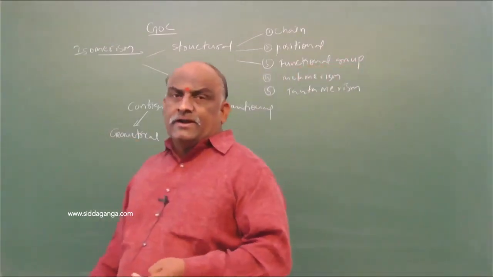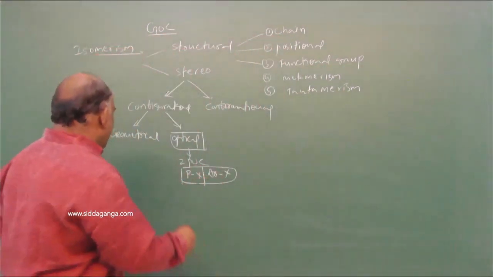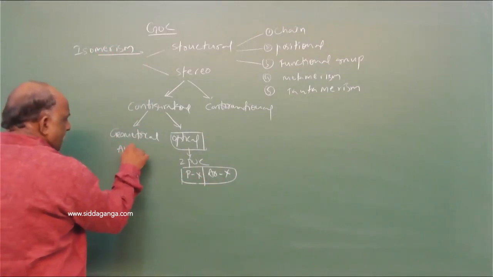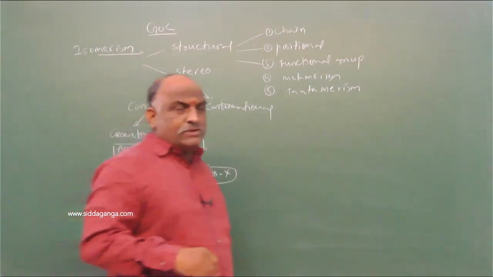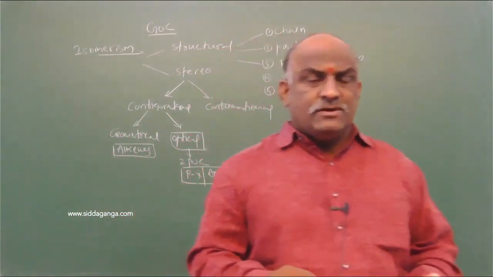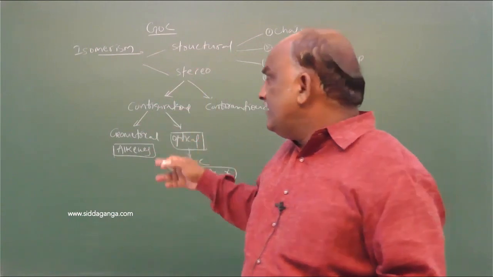Next is geometrical. Geometrical isomerism is also found in alkenes. While discussing alkenes, cis isomer and trans isomer will be discussed at that point.